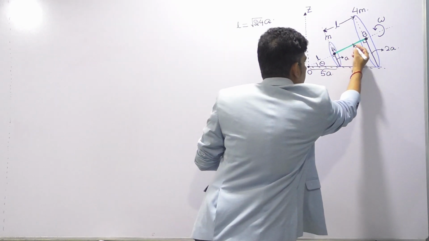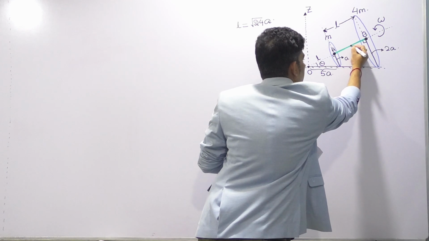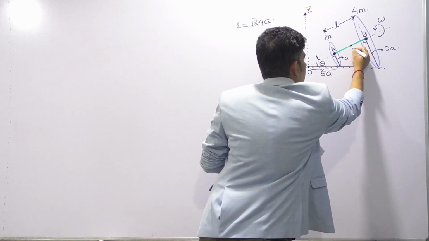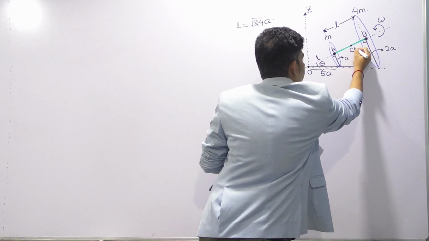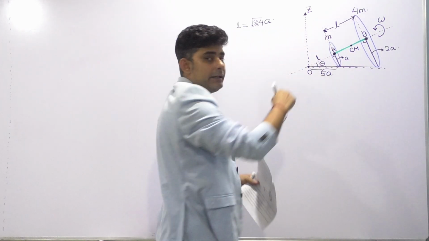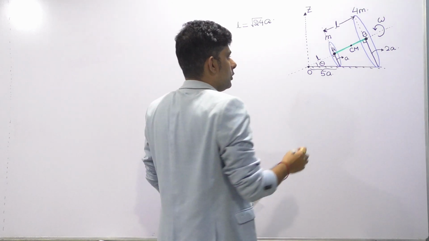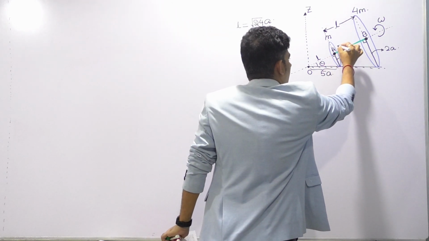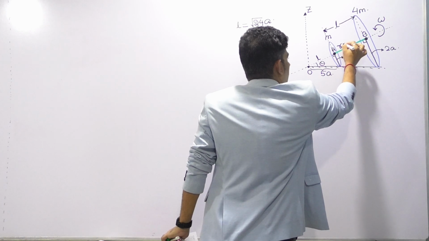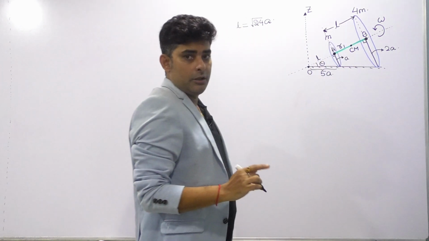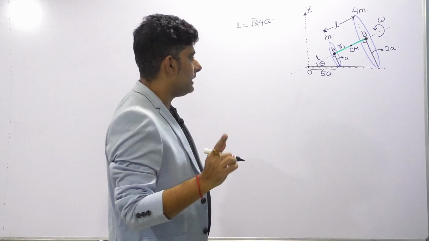So obviously you can see that the center of mass of the system will lie along the line joining the centers of the discs, that is between A and B, and suppose this distance, let's call it R1. So you very well know how to find R1.